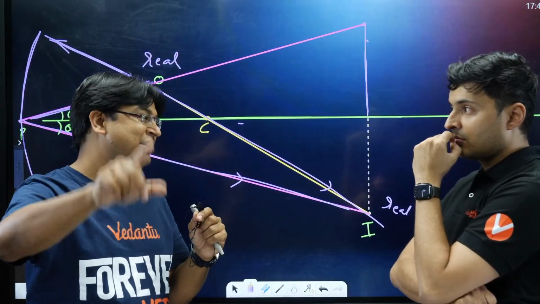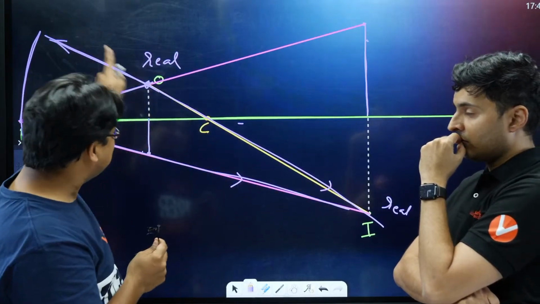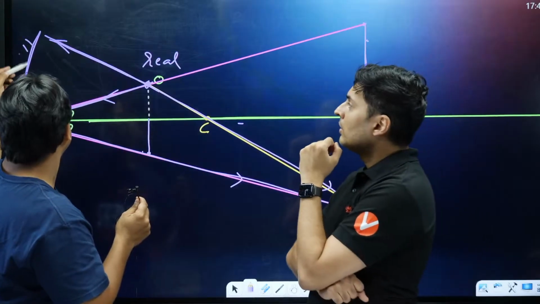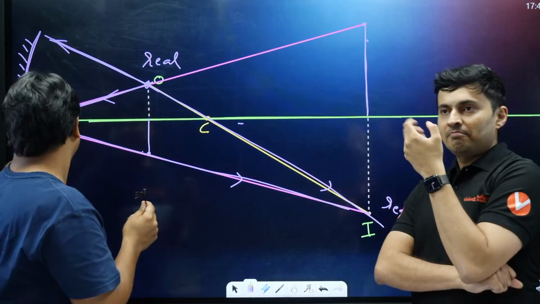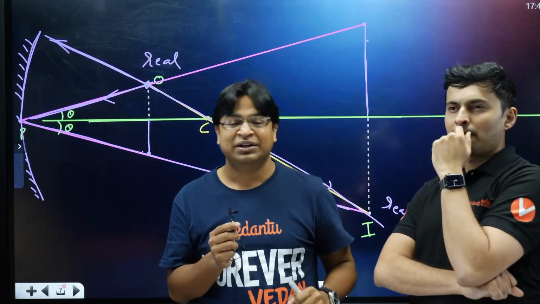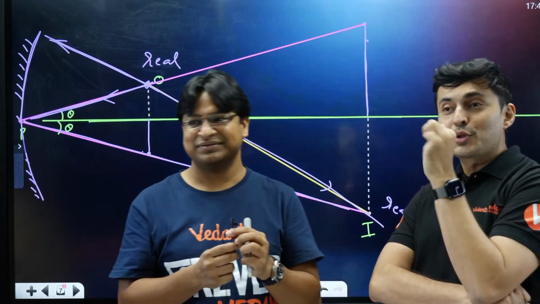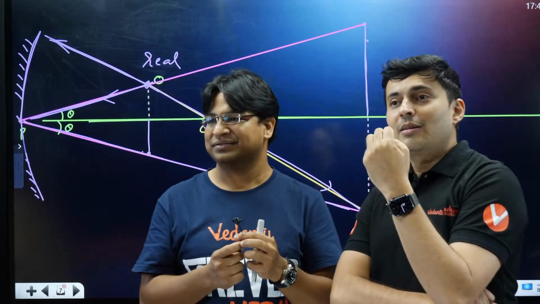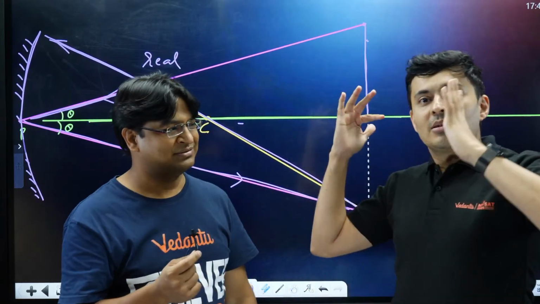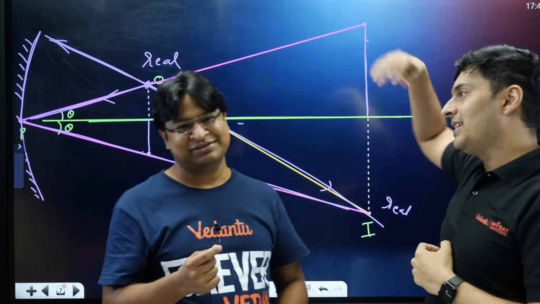I want to get the same image of the same object by the other kind of mirror. This was a concave mirror, because this was the reflecting side. Will I be able to do it or not? So we have to use a convex mirror now. First, you should figure out whether it is even possible to make the same image of the same object using a convex mirror. If it is possible, where that convex mirror is, that is the next thing to think about.